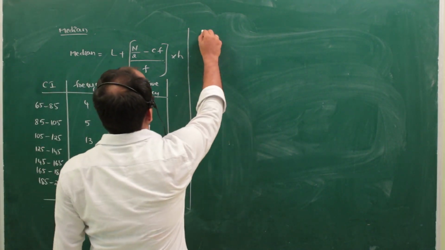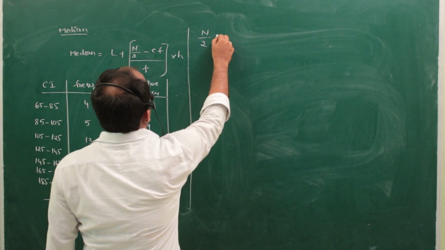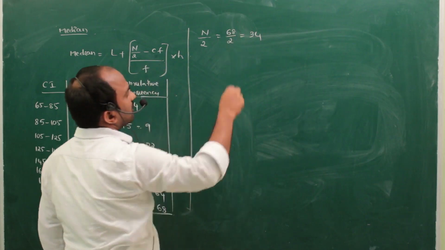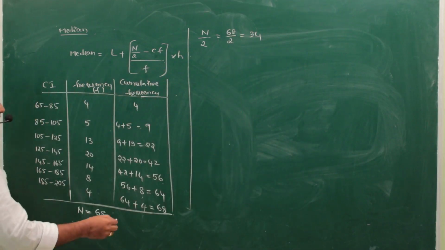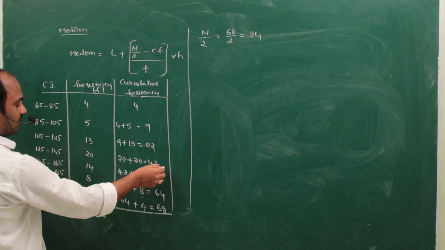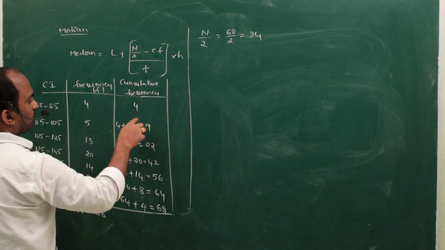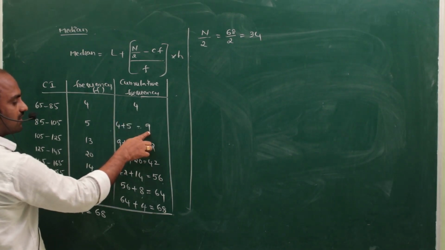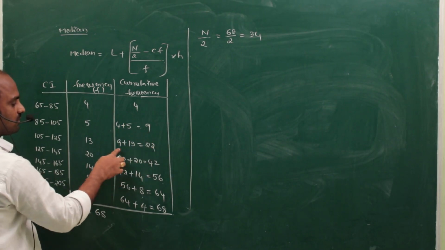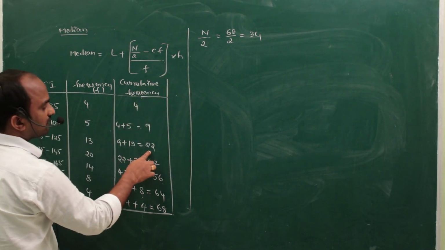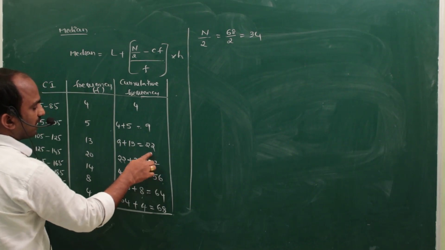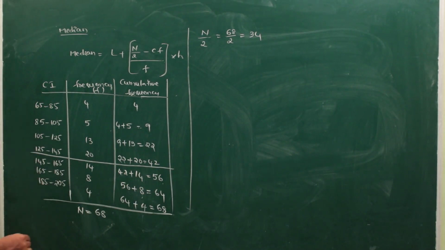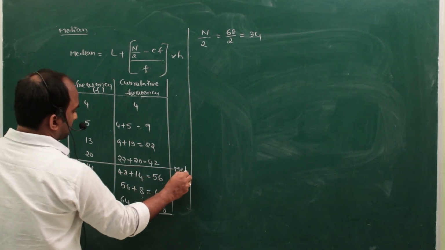How do you find the median class? With the help of n by 2. So n by 2 is 68 by 2, which is 34. Now see which class interval 34 belongs to. The first class goes up to 4, more than 4 and up to 9 is the second class, more than 9 up to 22 is the third class. Our required value 34 lies between these two values. That is what is called the median class. This is the median class.